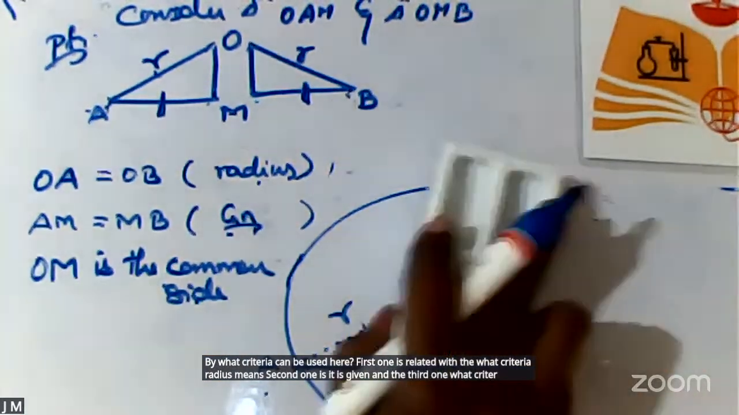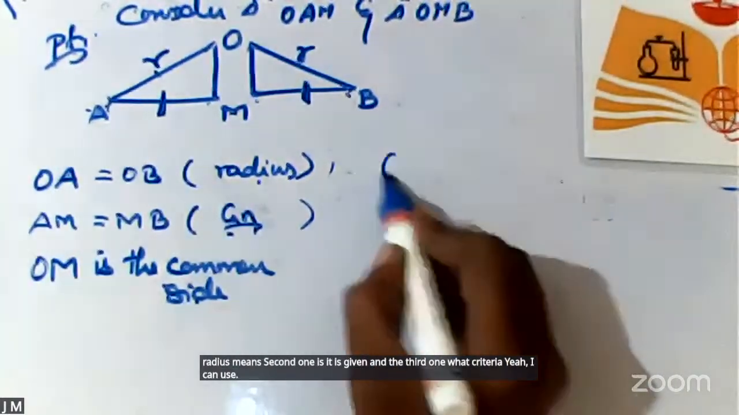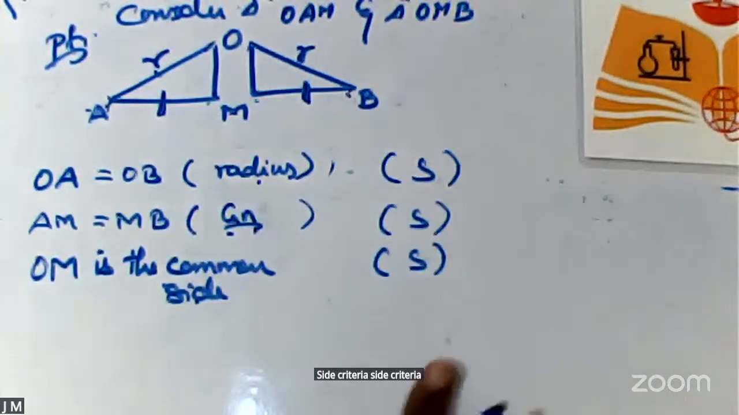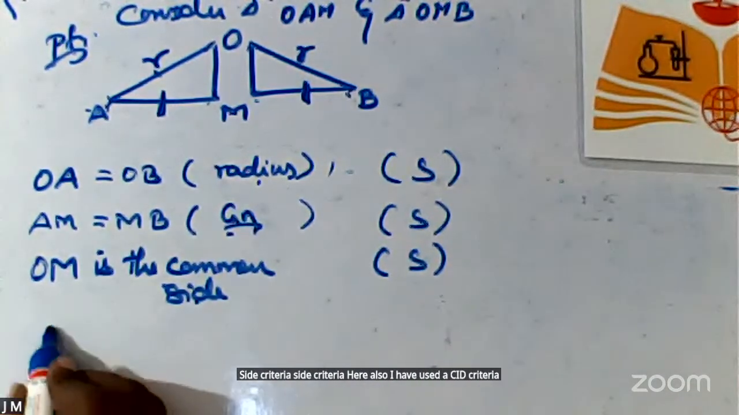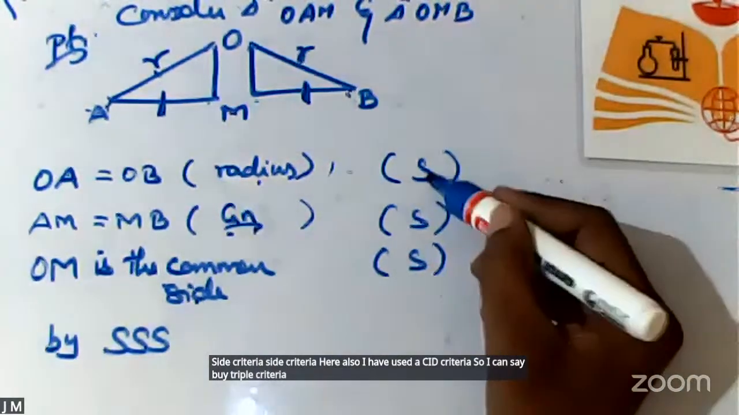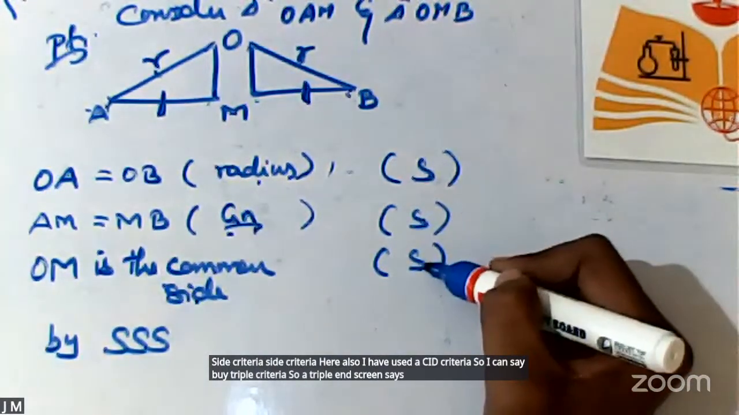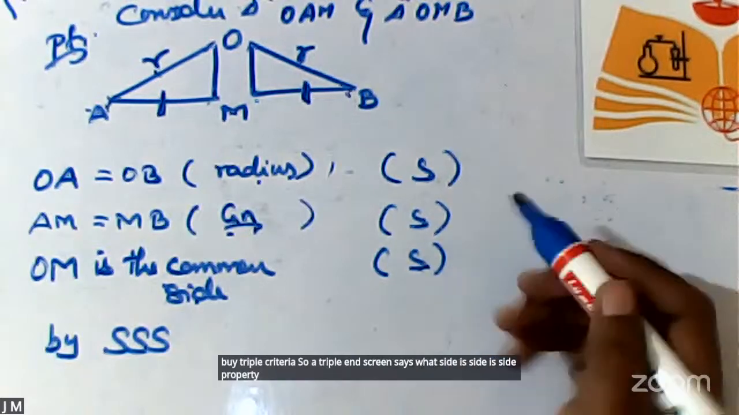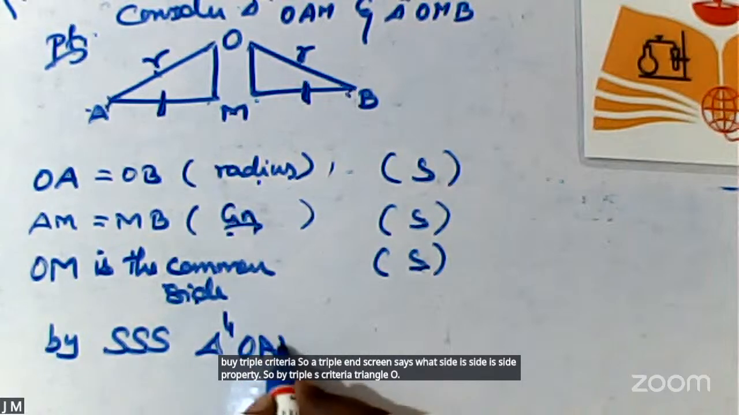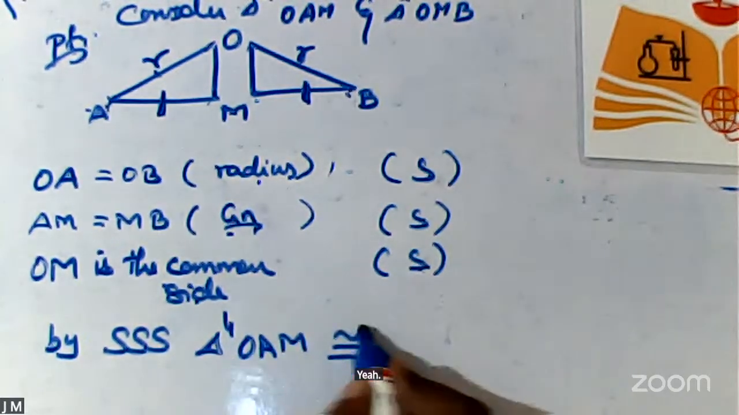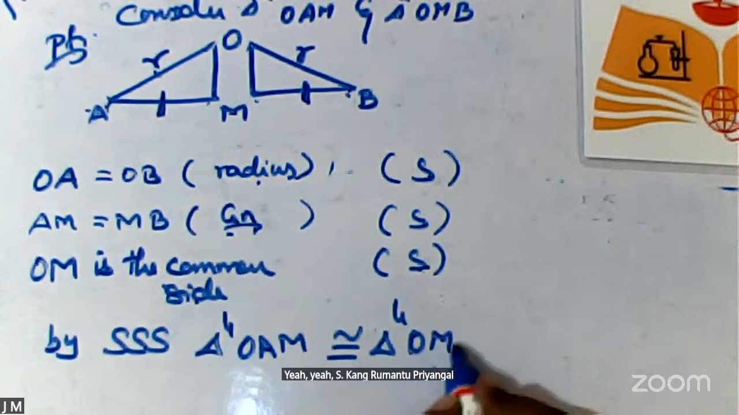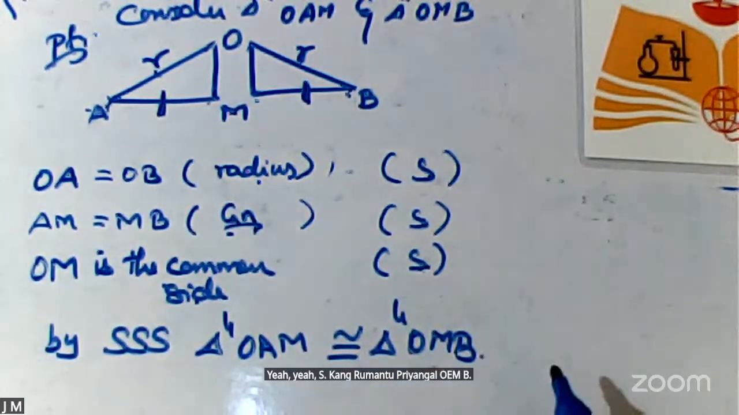Yeah, I can use side criteria. Here also I have used side criteria. So I can say by triple S criteria. So triple S means as what? Side property. So by triple S criteria, triangle OAM is congruent to triangle OMB. Okay? Am I clear?